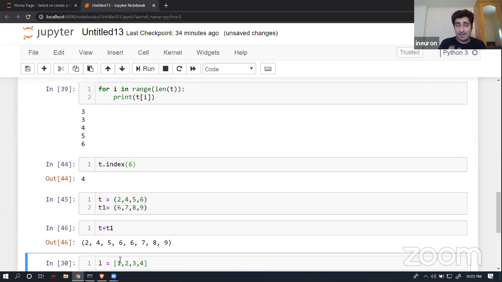But in this case, you are trying to create an entirely new entity, t plus t1, and that's the reason it is completely allowed. You're creating a new tuple over here. So concatenation operations are allowed, but append, insert or extend operations are not allowed in the case of a tuple.